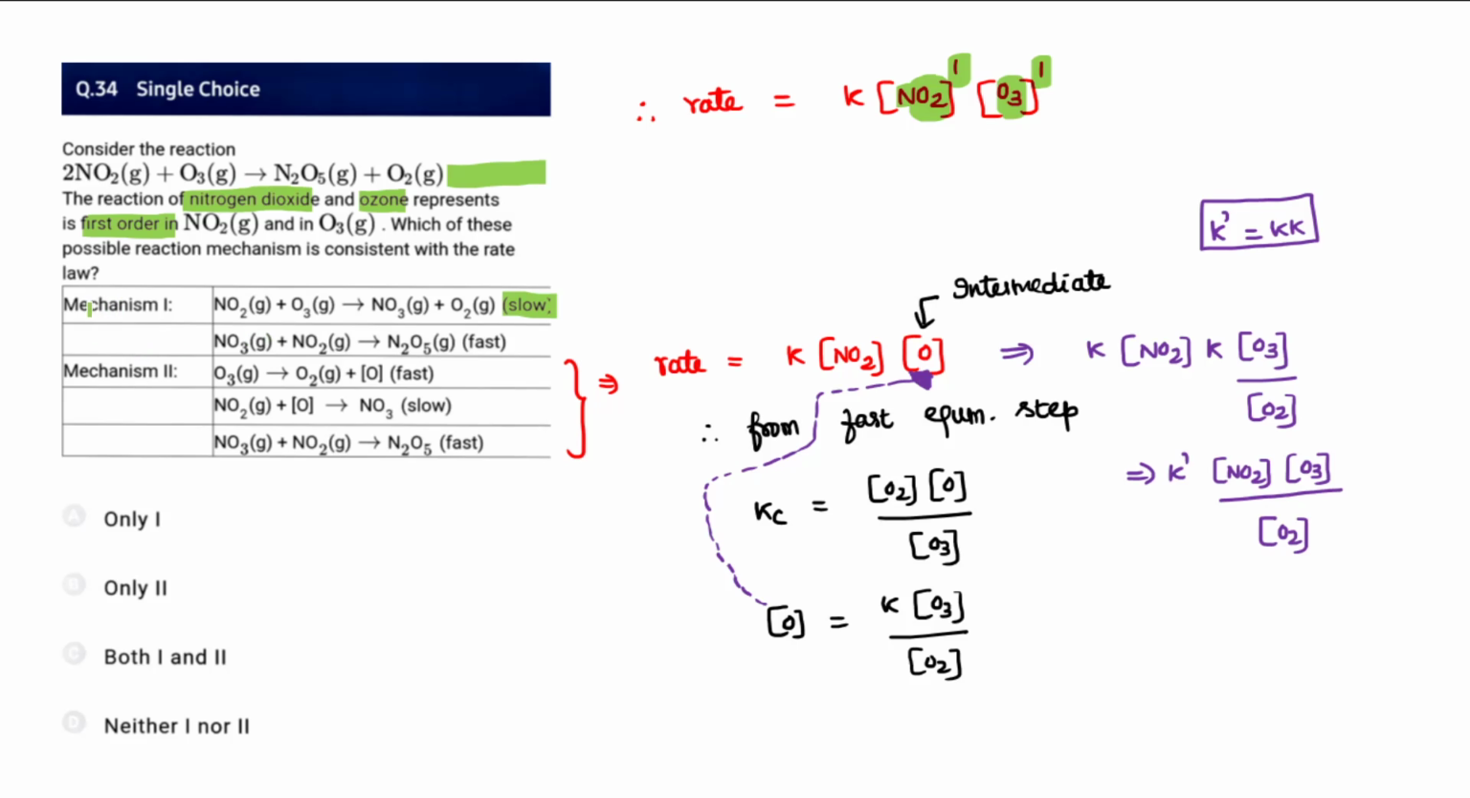So therefore the mechanism is given. The given reaction is a complex reaction, and every step in the mechanism is called an elementary step. Each step in the mechanism is called an elementary step. And from the first mechanism, the slowest step determines the rate.